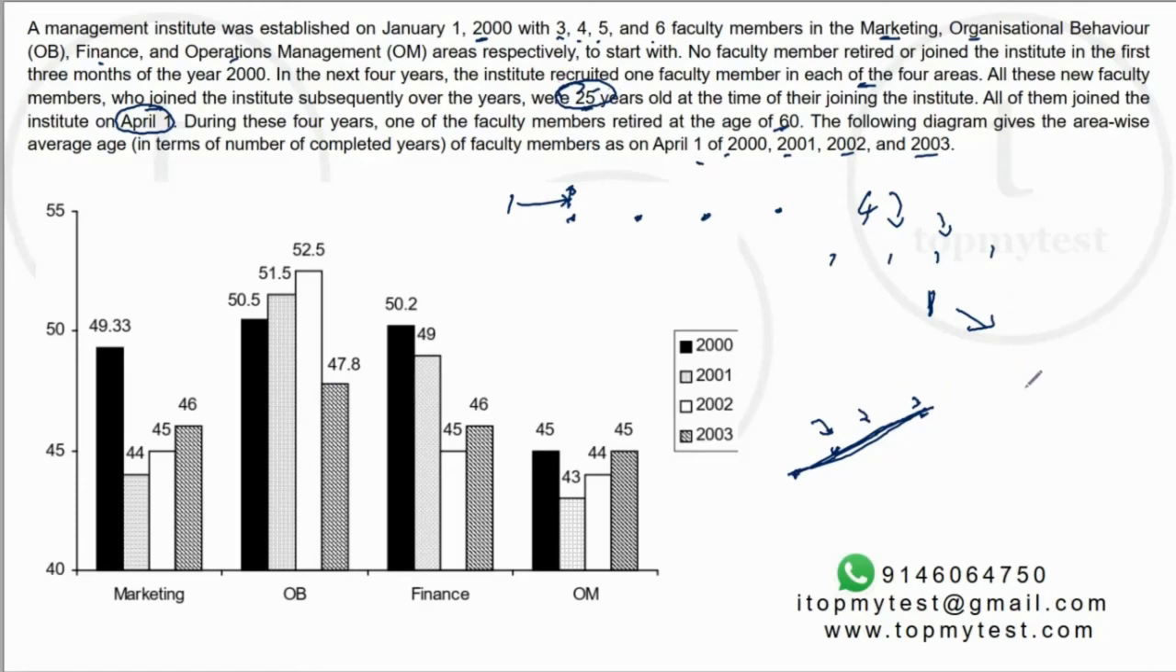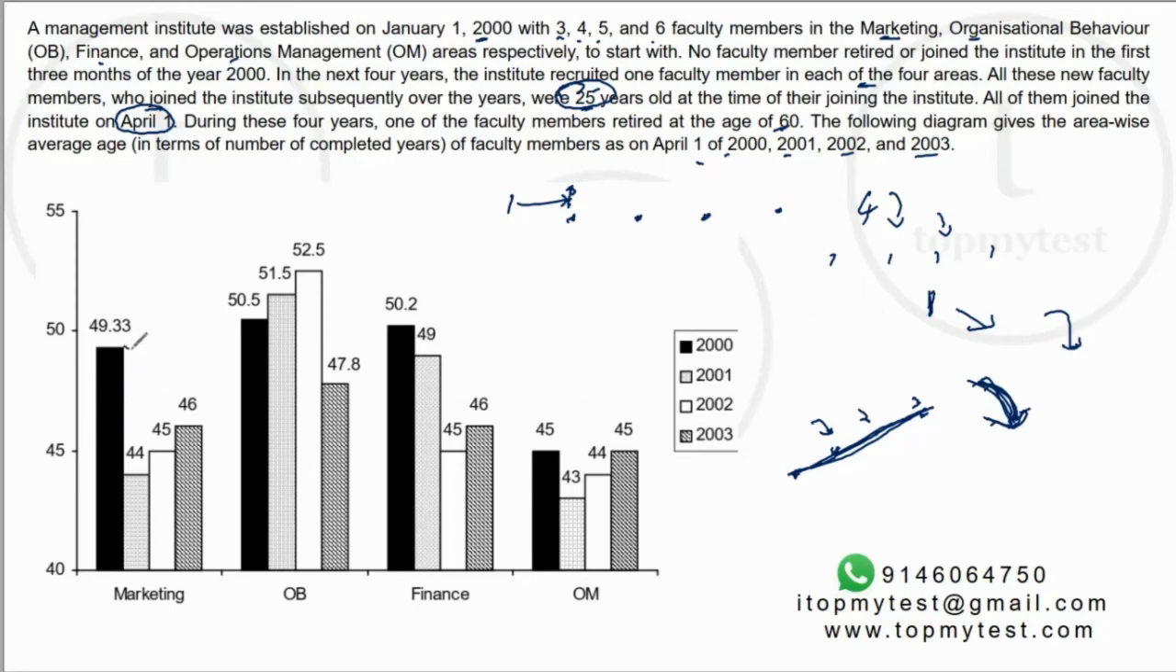So every time a person joins, there will be a drop in the average age, right? And the person who's retired is 60. So there will again be a drop in the average age because the person who's retired is more than the average age of the group. So every time these changes happen, there will be a bump, there will be a change and there will be a drop. Let's see how many drops are there.